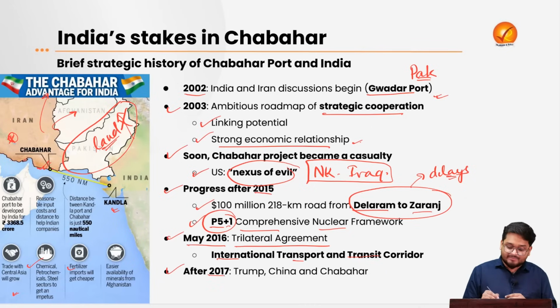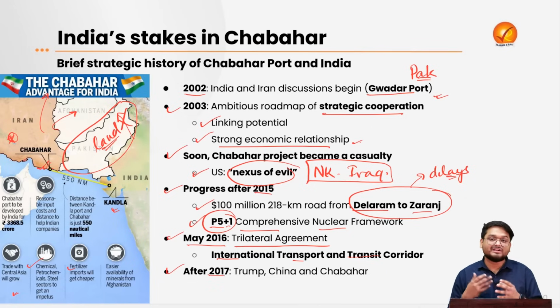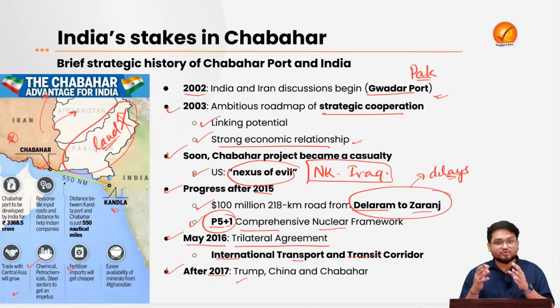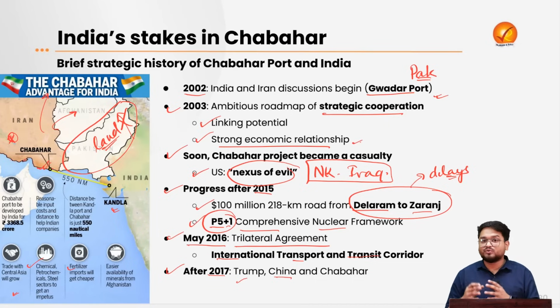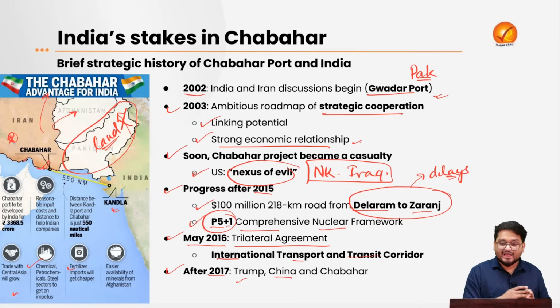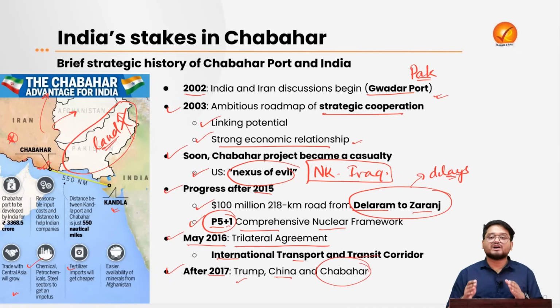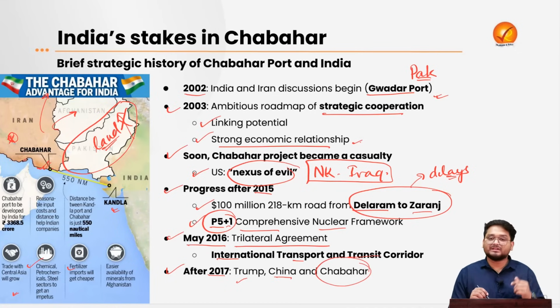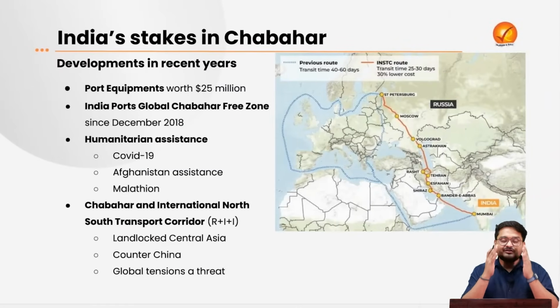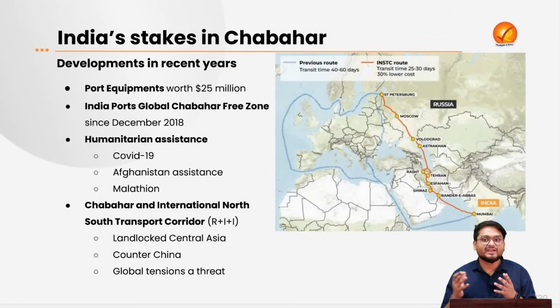But in recent times, after 2015 or 2017 and so on, after Donald Trump became the president of the US, and also the aggressiveness of China increased, we have to understand these all led to a complex interplay of India's relationships with Iran. And here at the center, Chabahar Port was also suffering a lot of delays apart from the commitments India made in the past. And that is why in recent times, India has to diversify its partners.